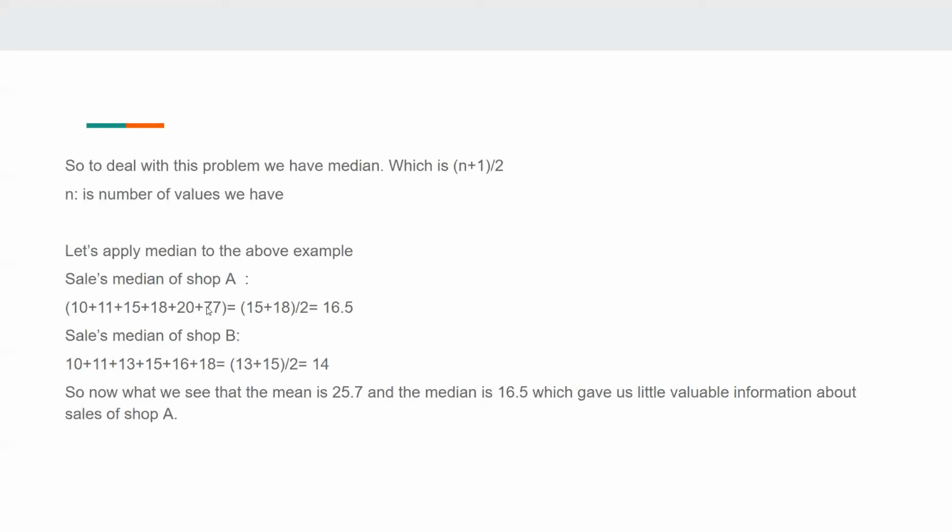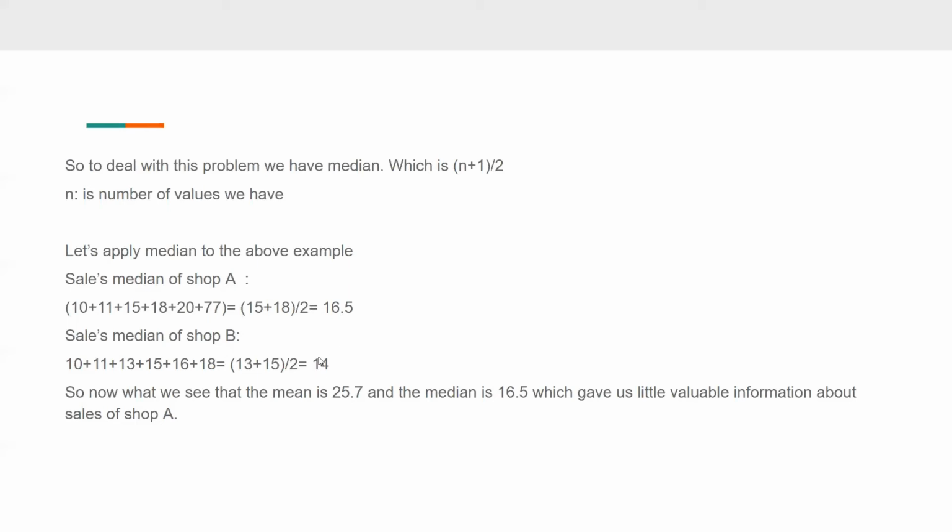Okay, so here we are just simply taking the average of the middle two numbers, that is 15 and 18, and we would be getting 16.5. And the median of shop B is 14, the average of the middle two numbers, that is 13 plus 15 divided by 2, is 14.